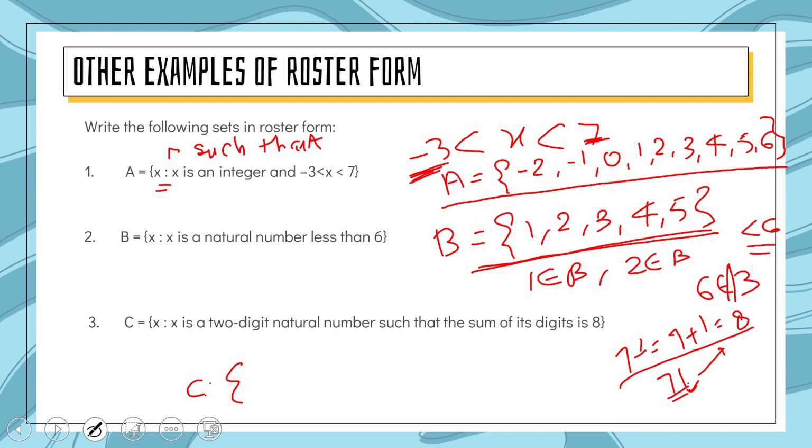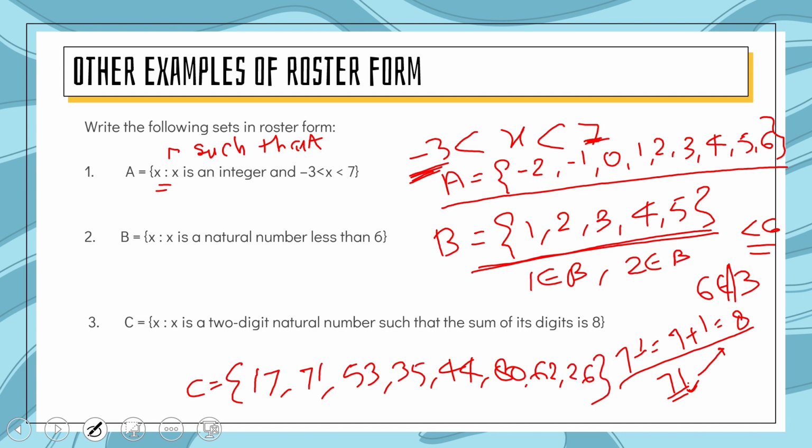C is another set. Put a curly bracket. 17 is this type of number, that is 2-digit, and if we sum the digits, then we will get 8. 71 is also there, 53, 35, 44, 80, 62 and 26.